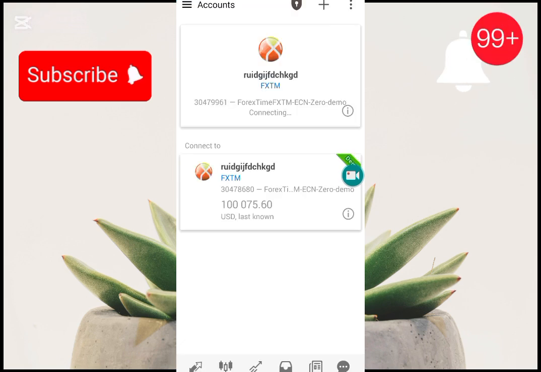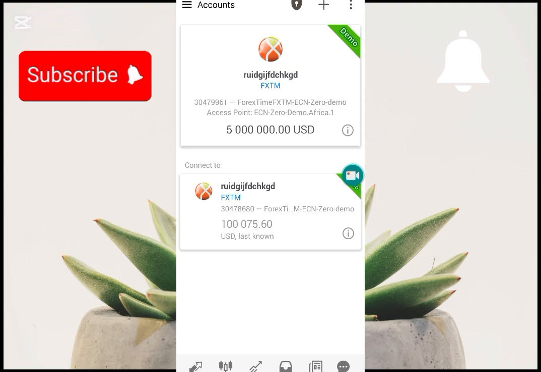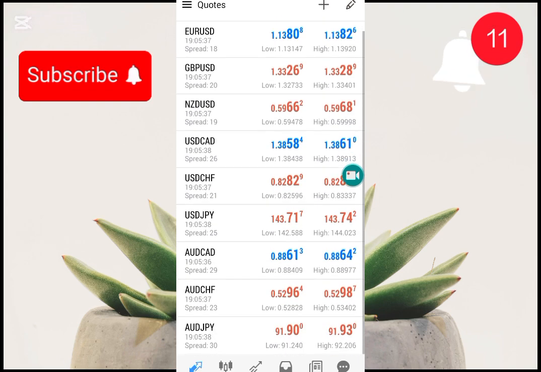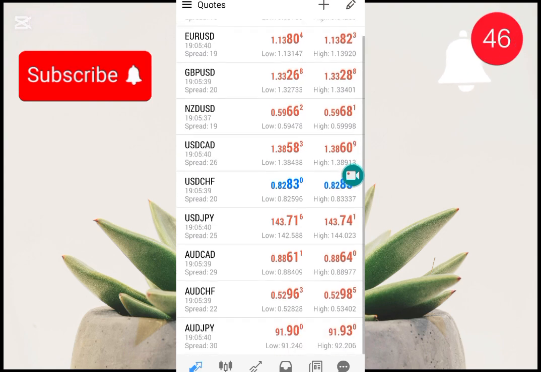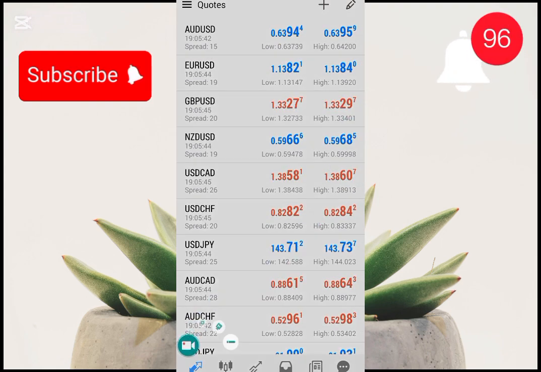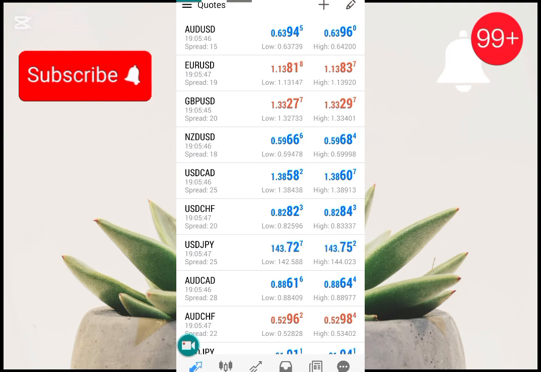After you create the account, it will direct you to this screen, and you can see that these currency pairs are not enough. You click there on top, on the plus sign, to add more.